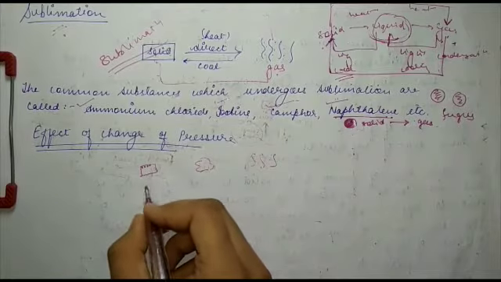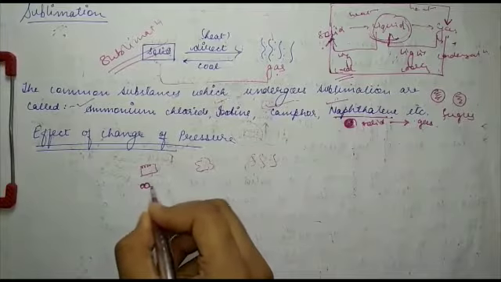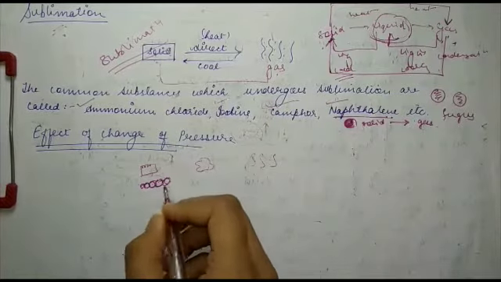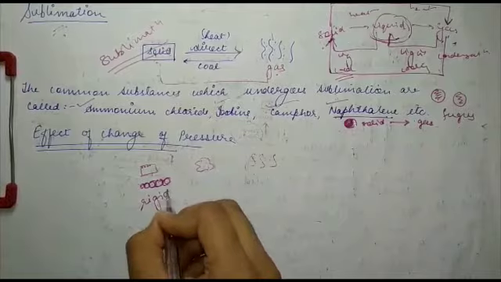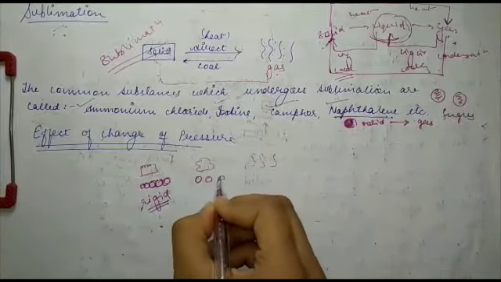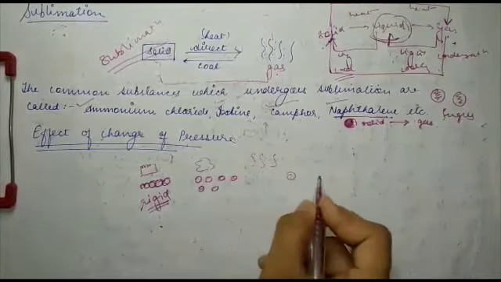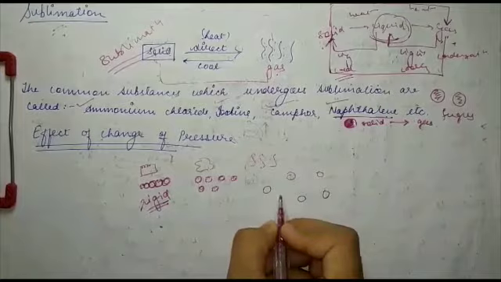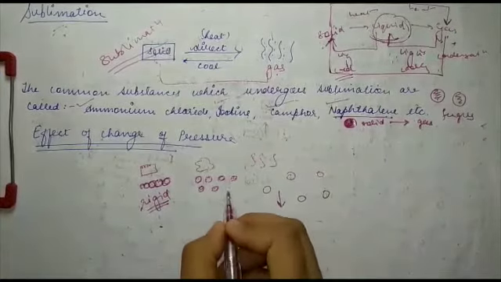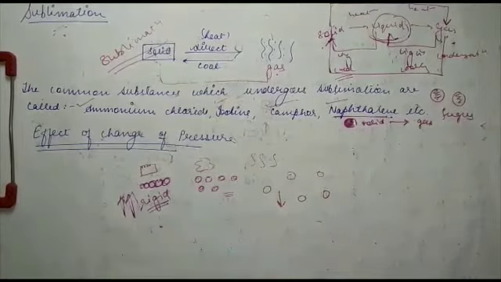In solids, the constituent particles are very close to each other, so the distance is very less, and that is why they are called rigid. Whereas in liquids, they are a bit far, but in gases they are very far from each other. So here the distance is very less, here it is moderate, and here it is very high.